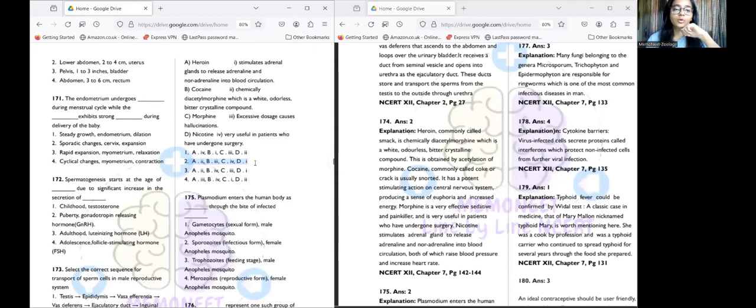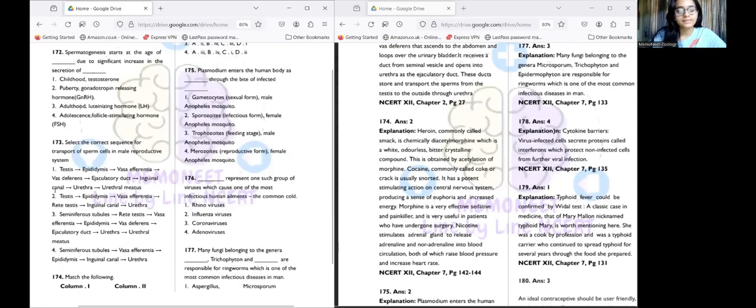Then we have cocaine. Cocaine is the third one: excessive dosage of cocaine causes hallucination. Then we have morphine. As everyone knows, morphine is given after surgery. It is a painkiller, a pain reliever, very useful in patients who have undergone surgery. And nicotine: you've heard that nicotine patches are given, right? Nicotine stimulates the adrenal gland to release adrenaline and noradrenaline into the blood circulation.